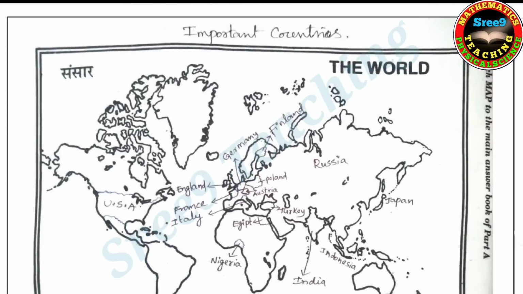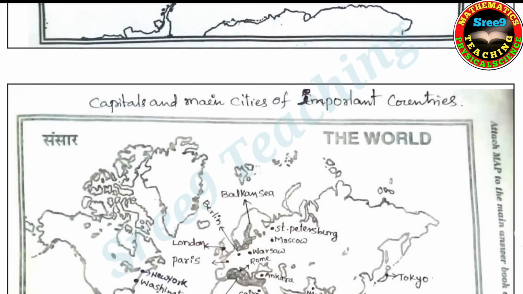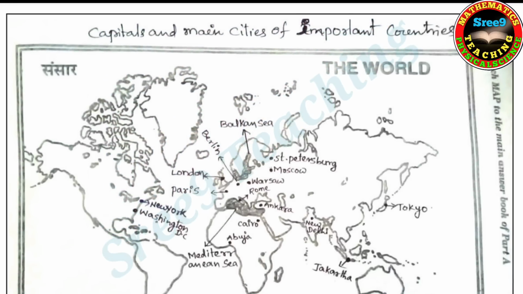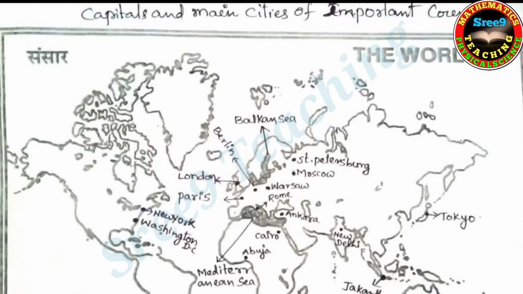Yes. Now coming to the second point, capitals and main cities of important countries. Here, Washington is the capital of America, the place from where the ruling is taking place in America.